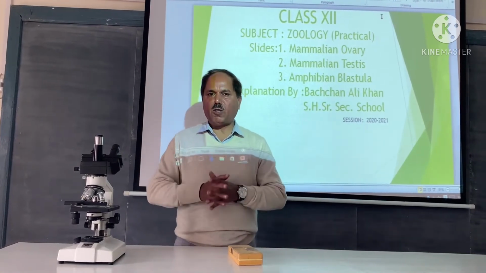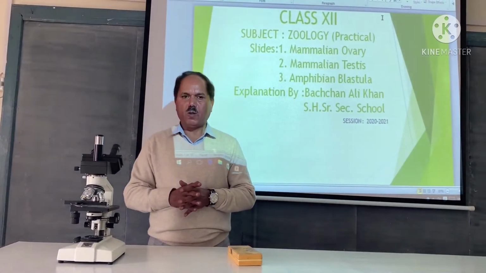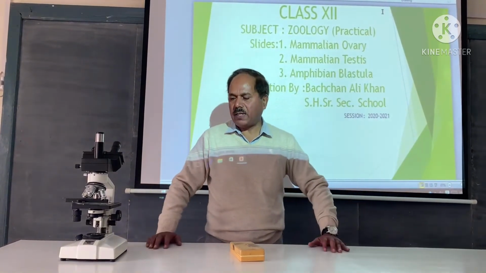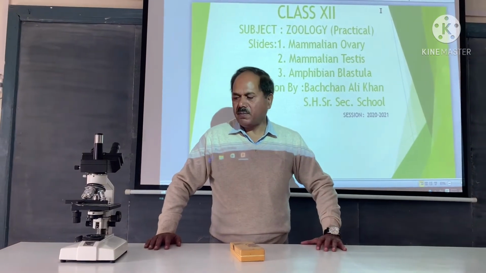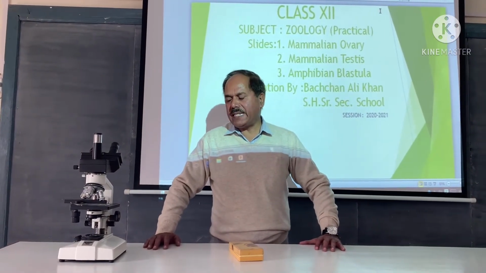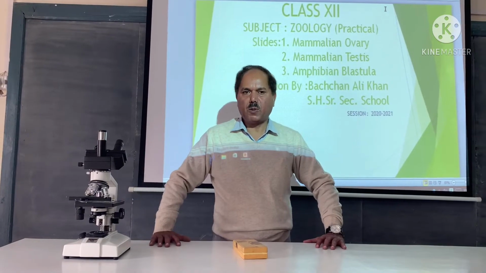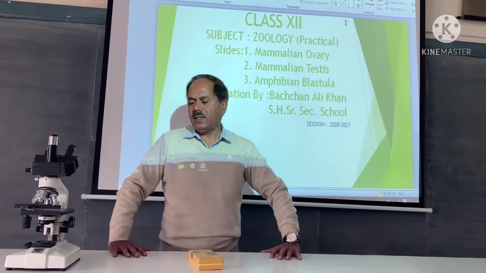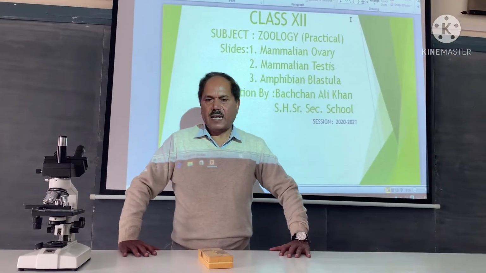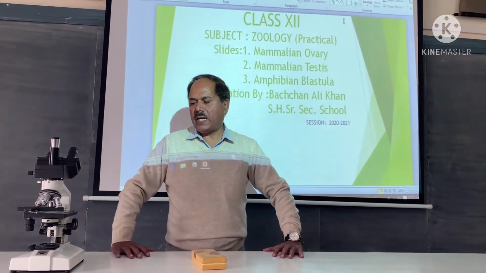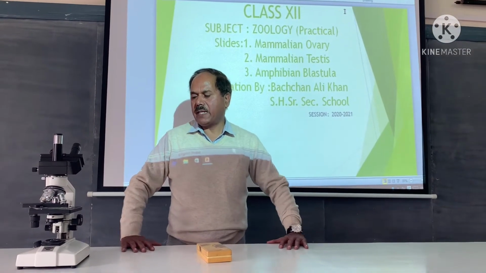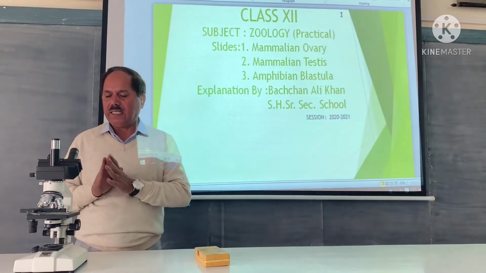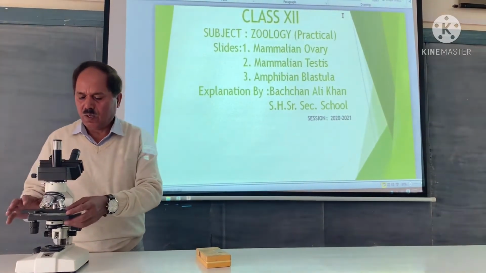The remaining part of ovarian follicle or Graafian follicle is converted into yellow colored structure called corpus luteum, which produces and secretes an important hormone, that is progesterone. This corpus luteum subsequently degenerates after getting converted into somewhat white colored body called corpus albicans. So by observing this section, you can easily identify mammalian ovary.